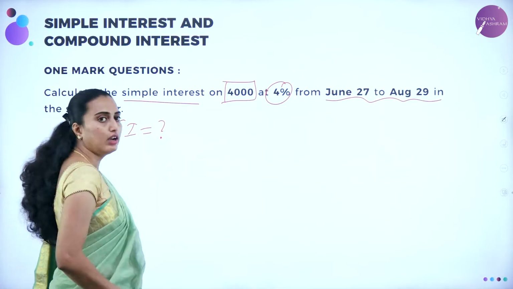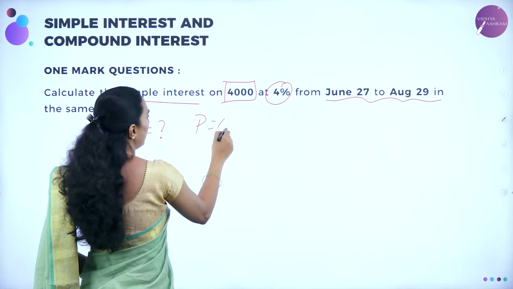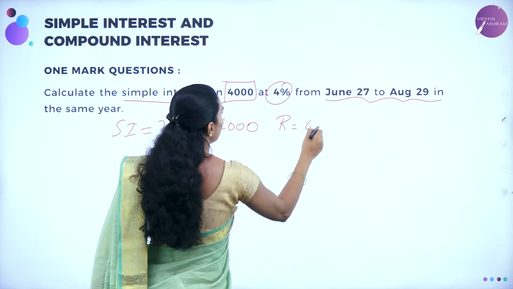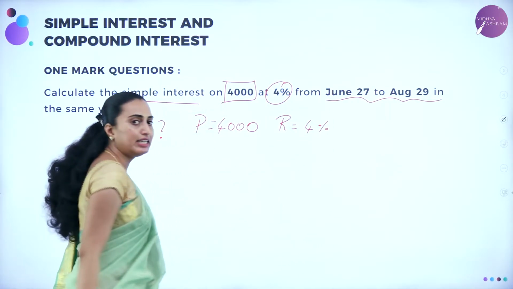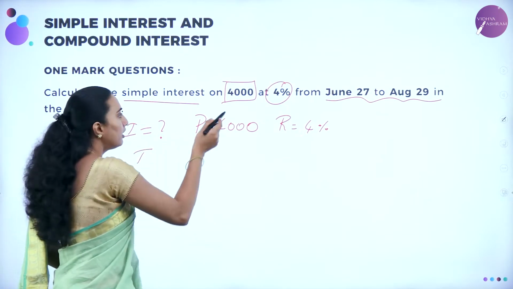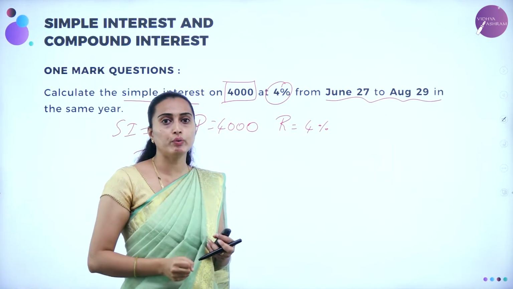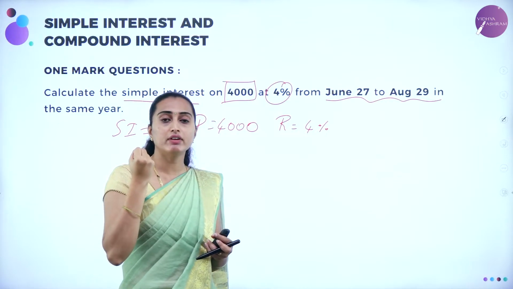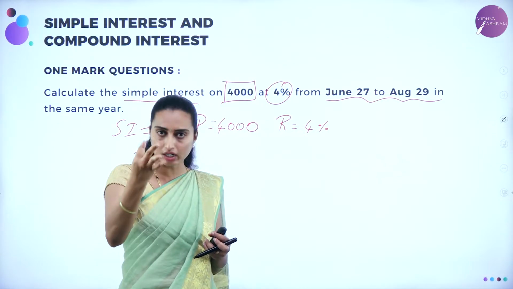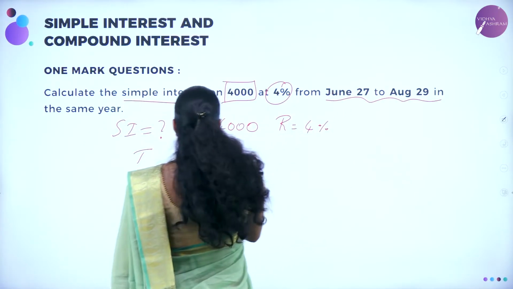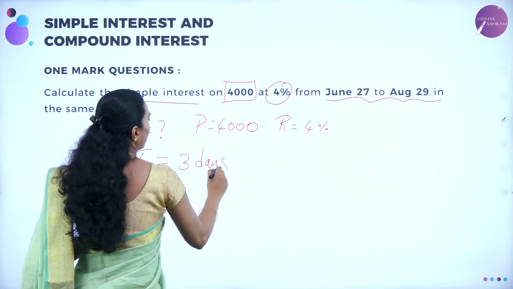They have not given. And 4,000 is nothing but the principal amount per annum. 4% is nothing but the rate of interest. Now we need to calculate T. In June, how many days are you going to have? 30 days. From June 27 to 30, that means leaving 27, 28, 29, 30, correct? Leaving the 27, you are going to have 3 days added from June 27, 3 days, correct?